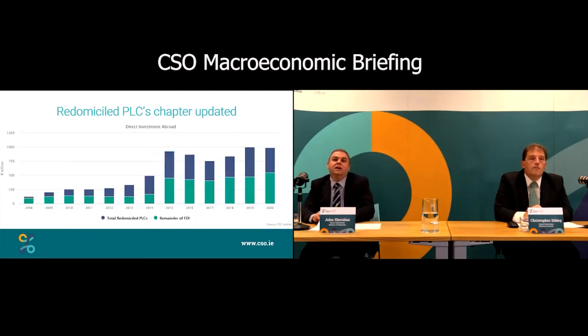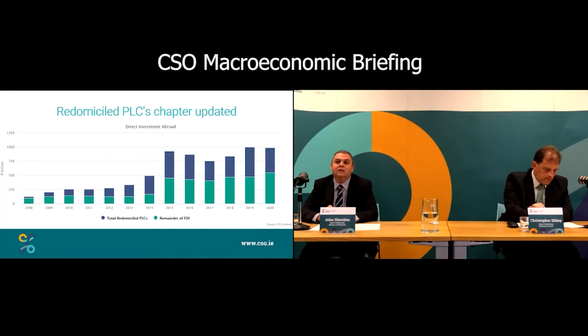To look at their impact on direct investment abroad, we can see here that in 2020, redomiciled PLCs had a stock of 439 billion in direct investment abroad, and this is 44% of our total of 987.5 billion. This figure for redomiciled PLCs is down 86 billion on the 2019 figure of 525 billion.